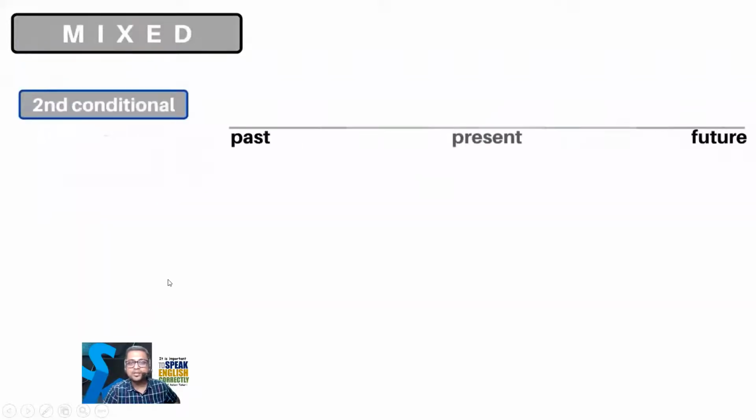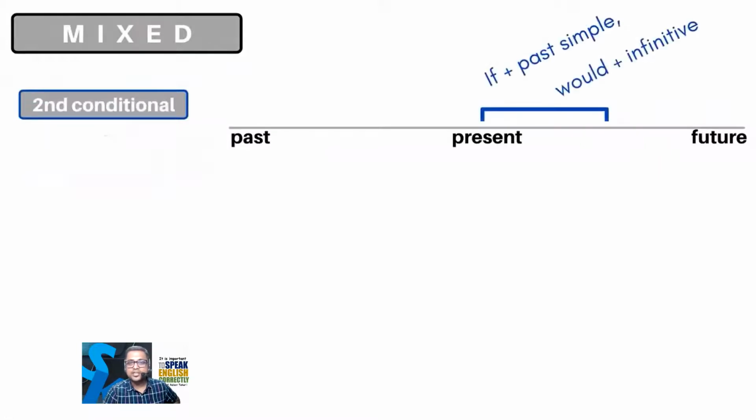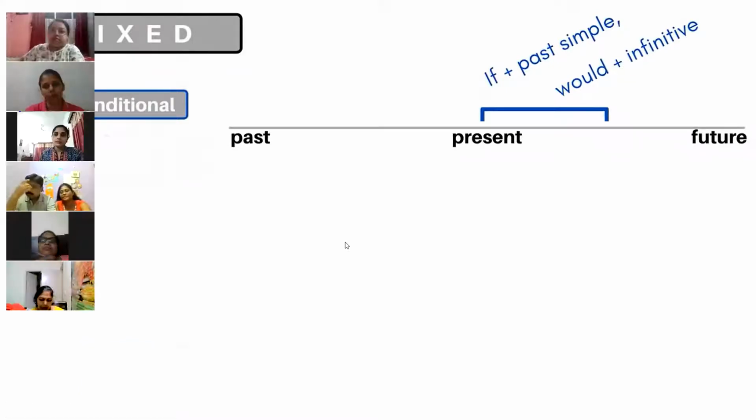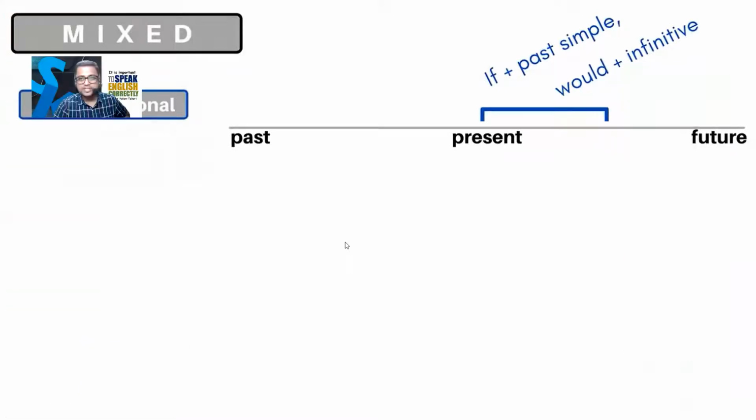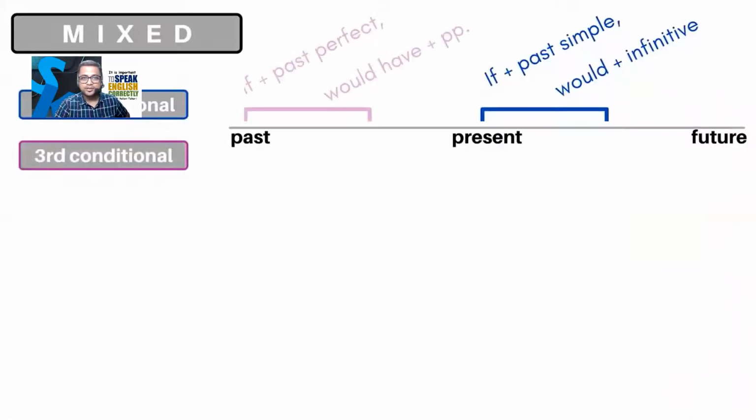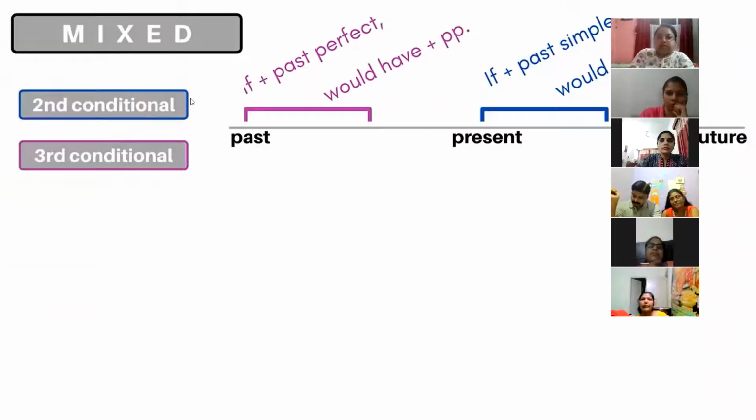The second conditional talks about if, past simple, and would infinitive. This is so easy. And we all know about the third condition: if, past perfect, and would have, and past perfect. Is this picture clear to everyone? Show your thumbs up.